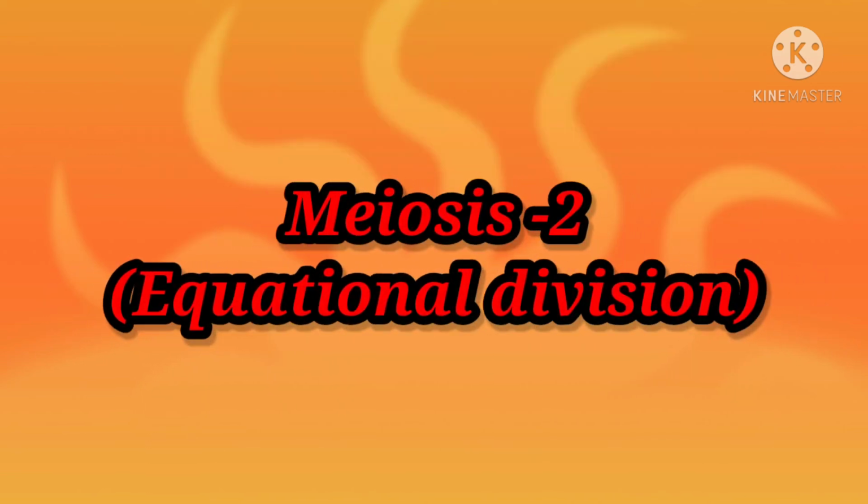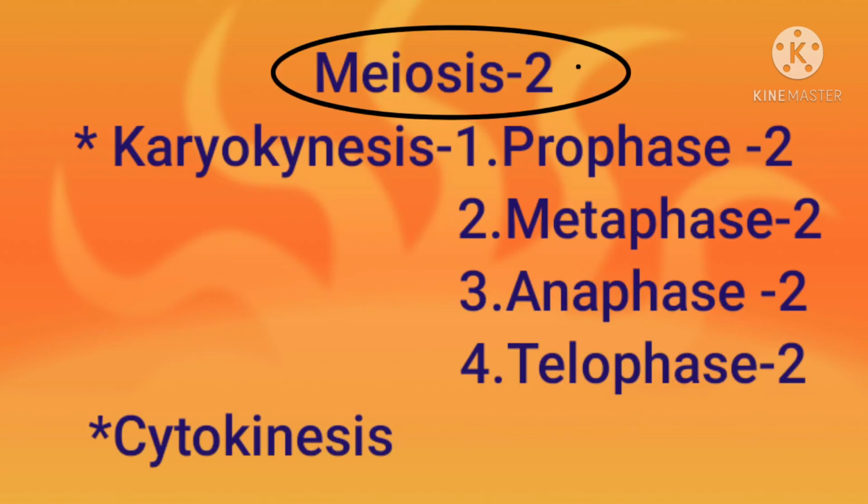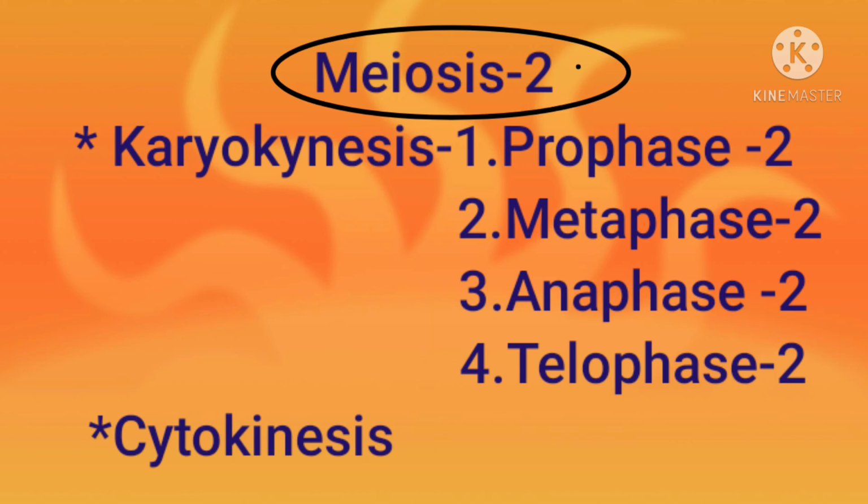Now the next stage of meiosis cell division is meiosis second. Meiosis second is just similar to mitosis cell division. That means just like mitosis, it also completes with 4 phases. Meiosis second also consists of 2 substages, that is karyokinesis and cytokinesis. The karyokinesis involves prophase second, metaphase second, anaphase second and telophase second. Both the haploid daughter cells that are formed at the end of meiosis first undergo meiosis second simultaneously.